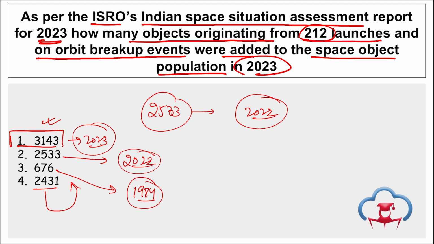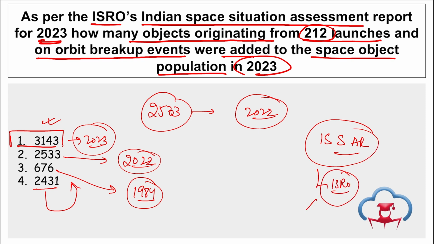correct? Then if we further talk about this Indian Space Situational Assessment Report, this is compiled by ISRO, correct? And basically it is for safe and sustainable space operations, right? That means whenever we launch any satellite or rocket into our orbit, we should make sure that there is no debris in our orbit that can hit our rocket or satellite, because if it does, the impact will be very disastrous and can even lead to a failure of the mission.